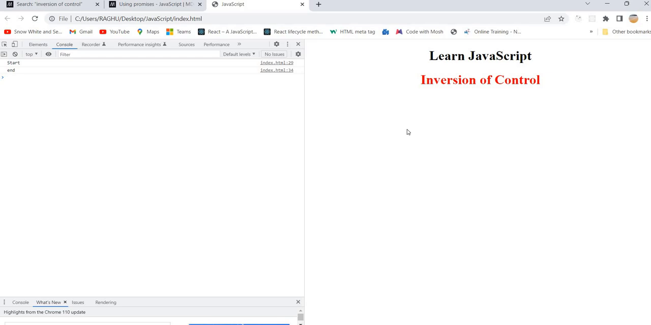Hello all, welcome back. Today we are going to talk about a really important topic, that is inversion of control. What is inversion of control, and why do we need to take care of this? Okay, let's jump into the code.